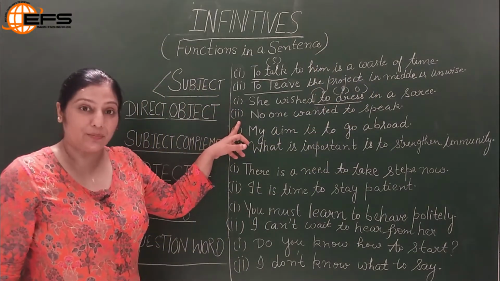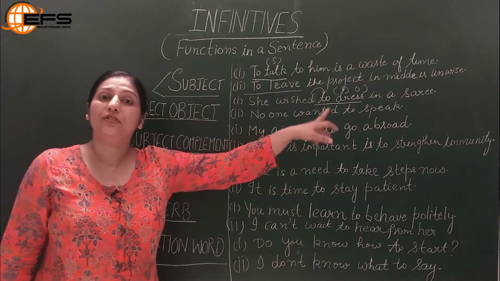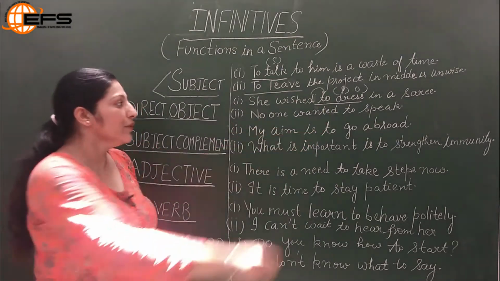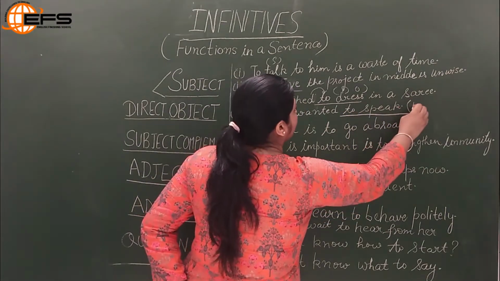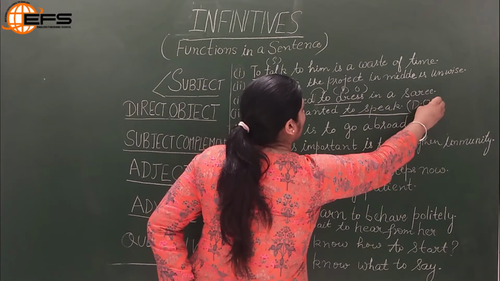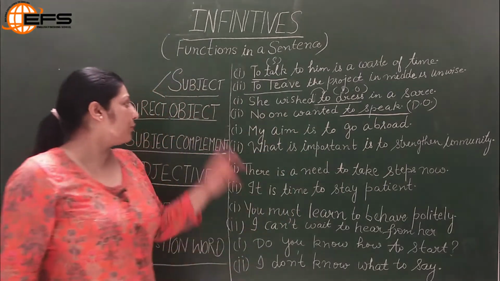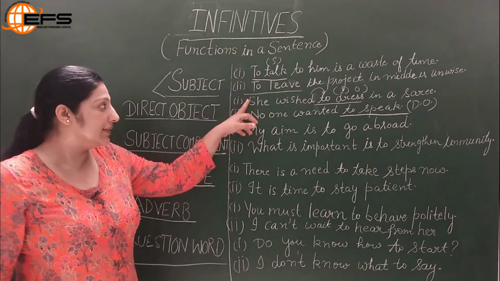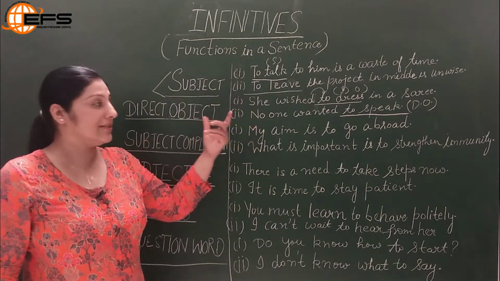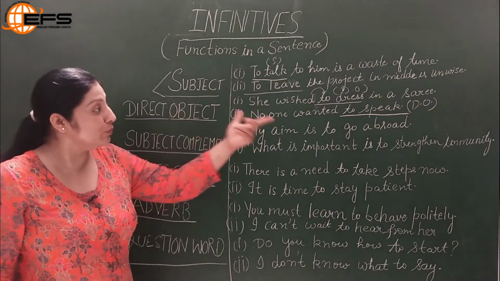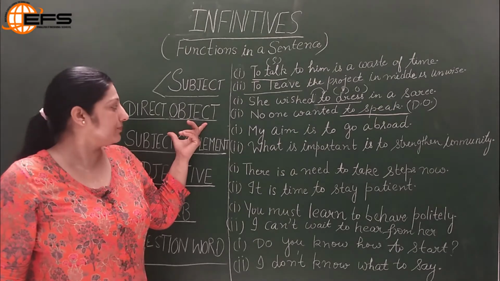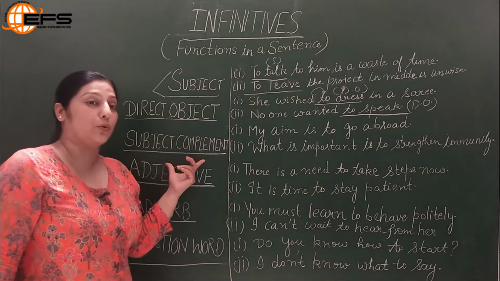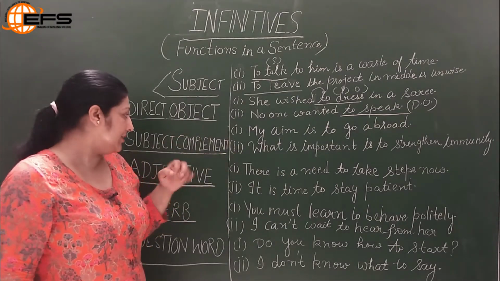Again, look at example number 2. No one wanted to speak. So here to speak is acting as a direct object to the verb wanted. So we can say that in these two sentences an infinitive, that is to plus V1, is playing the role of a direct object. Let us come to the next role of an infinitive in a sentence.